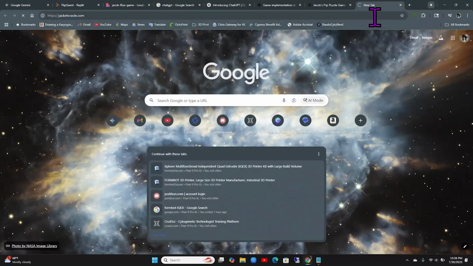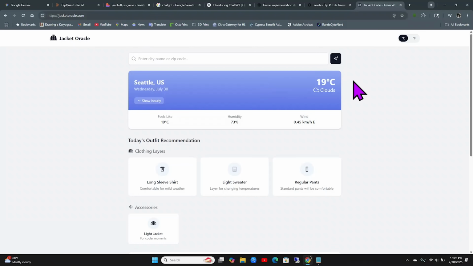I'll actually just go to Jacket Oracle because I think that's my favorite. This is one of the ones I made really early when I first started doing this. And I think I used Replit to make it. Oh, and that's not good. Well, you know what? I'll leave the link down below. Oh, there it is. Okay, so Jacket Oracle, awesome.